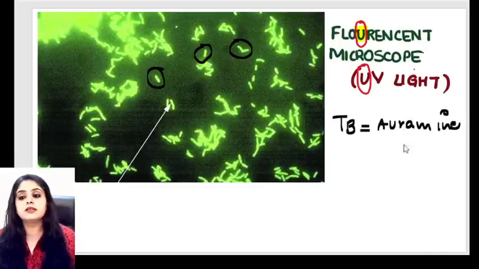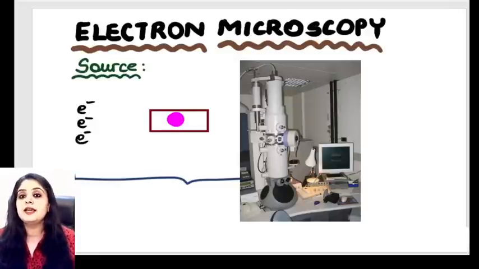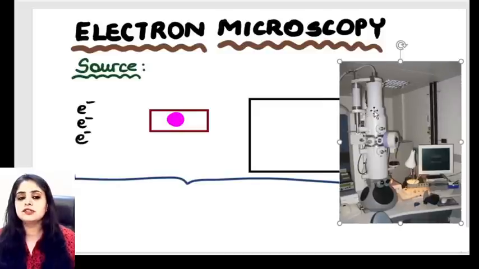The fluorescent dye that must have been used must have been either auramine or it would have been. Okay, so this one's also done. Let's move on to the next microscope, the very, very famous Electron Microscope. So first, the picture is quite characteristic. If we look at this very carefully, we will see that it looks somewhat like a spaceship. It looks like a space shuttle because it's closed from everywhere.